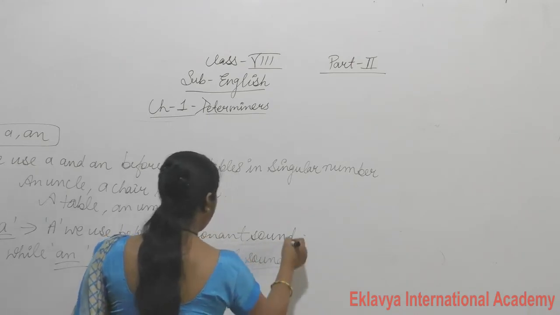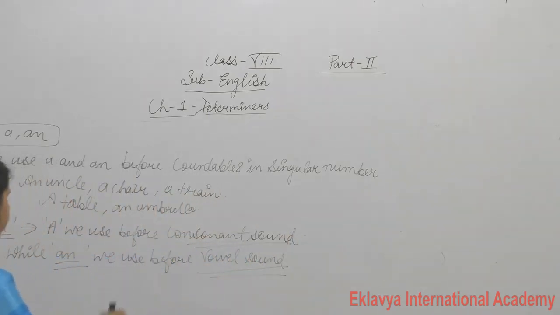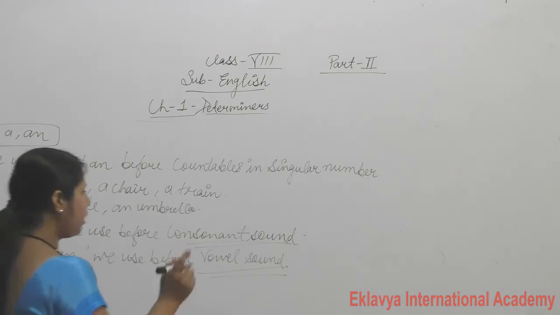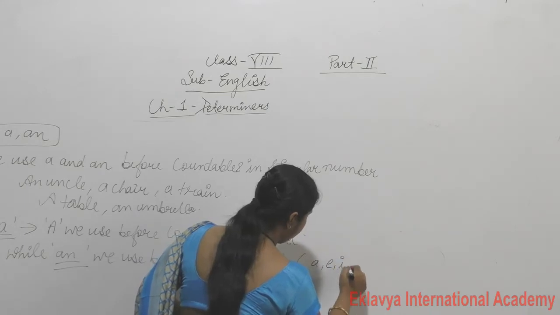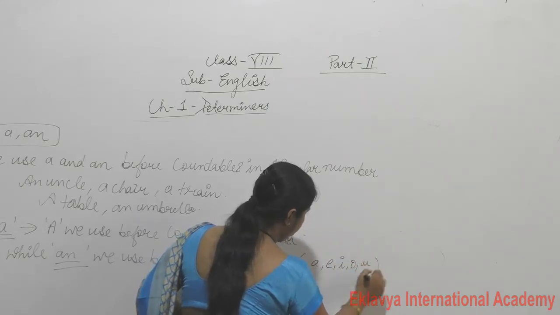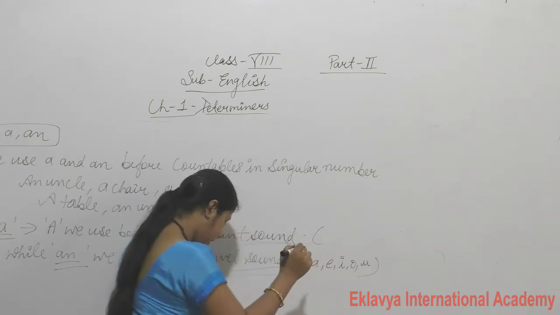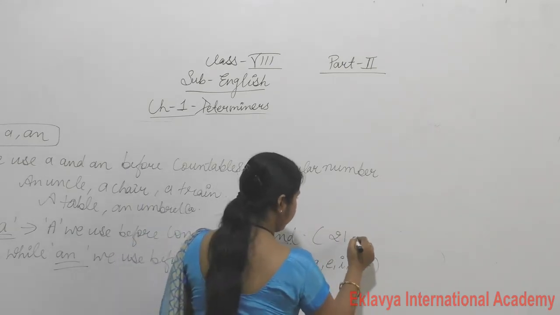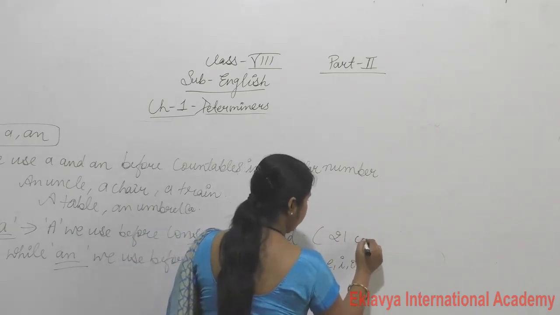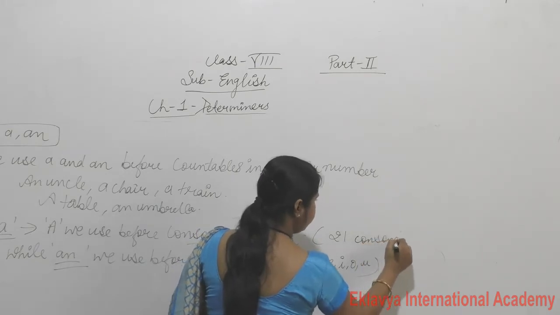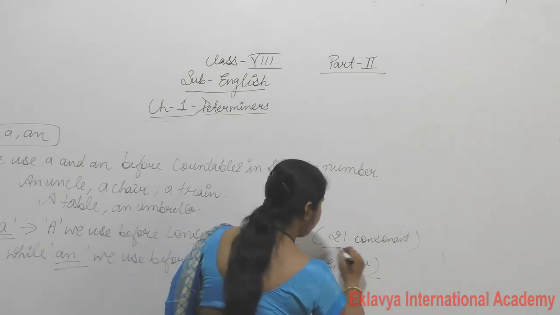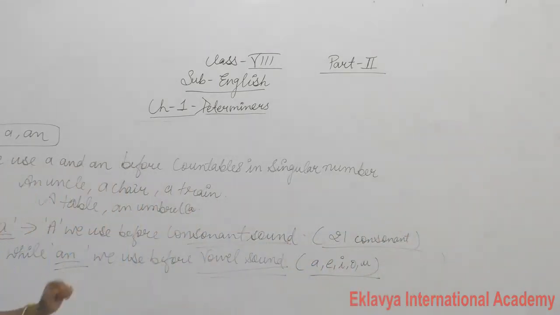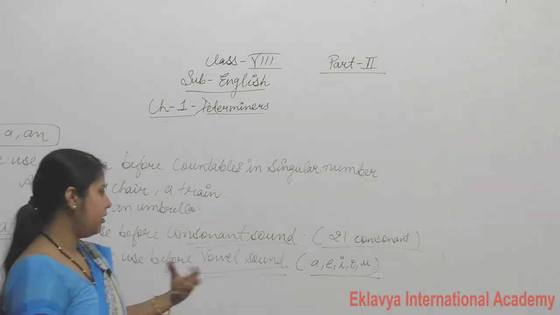This is very important. This is a very important topic. Now everyone knows there are 5 vowels: A, E, I, O, U, and the remaining 21 are consonants. 21 consonants. Clear? So these are the vowels, these are the consonants. Now most probably students make a mistake. What they do?